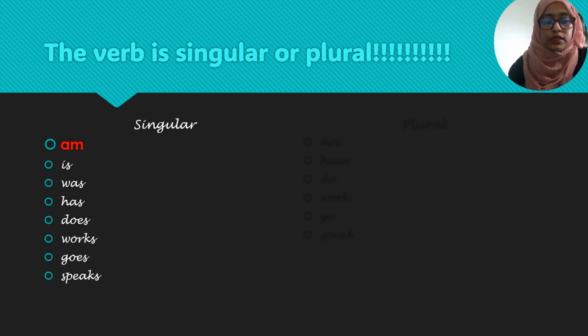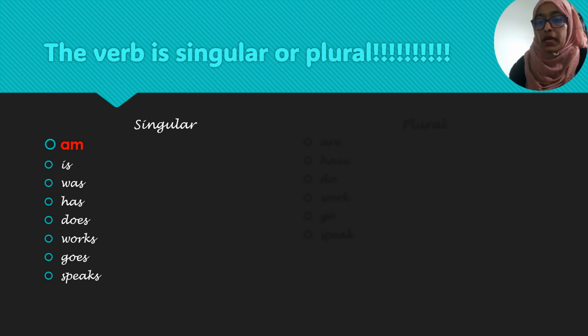So look here, these are the singular verbs: am, is, was, has, does, works, goes, speaks. I actually put the helping verbs and the main verbs randomly together here. So I have highlighted am because am is a verb which looks a bit different from the other verbs.